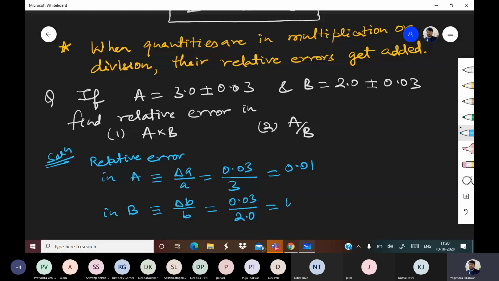Now again here we are reaching up to 3 decimal places, so we cannot do that. So this will be rounded off. As per the process of rounding off, as the previous digit is odd, this will be raised by 1, so 0.02.